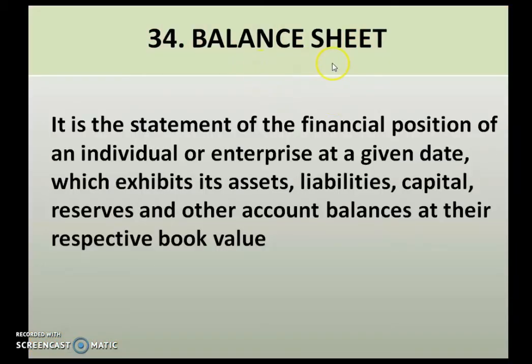Then balance sheet. It is the statement of financial position of an individual or enterprise at a given date, which exhibits its assets, liability, capital, reserves and other account balances at their respective book value. So balance sheet is the statement of financial position. So we can come to know the position of the business or an individual at a given date. And this balance sheet also shows the assets, liability, capital and reserve of that company at their respective book value.